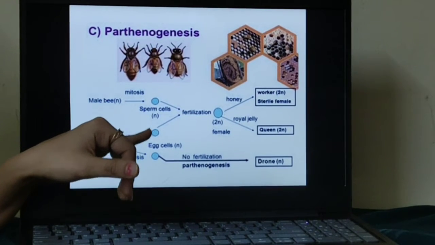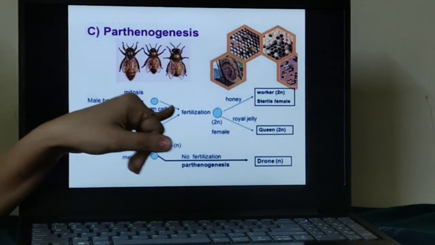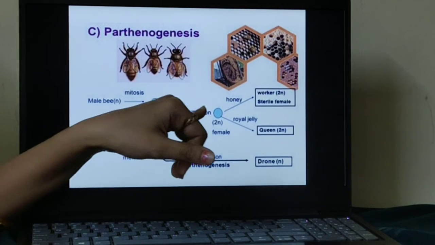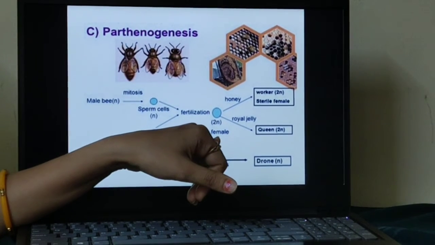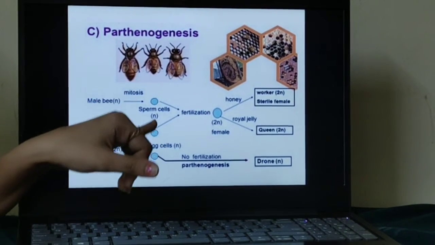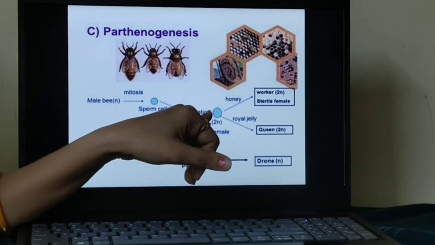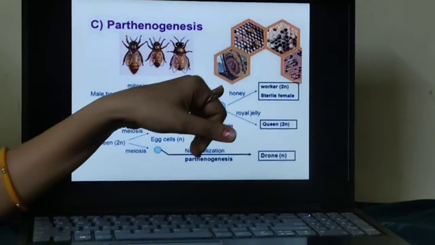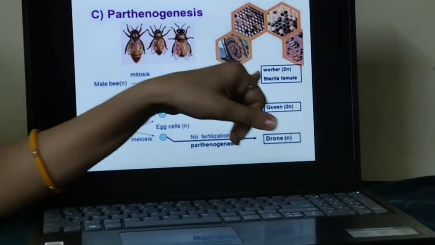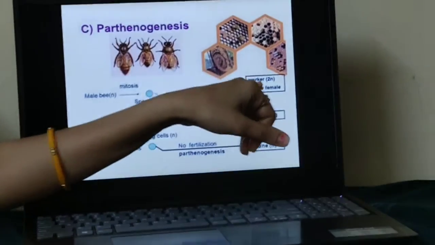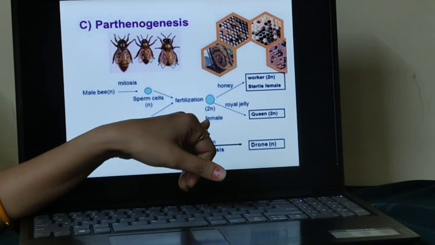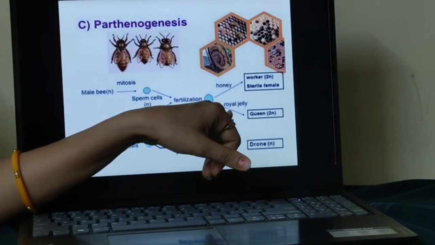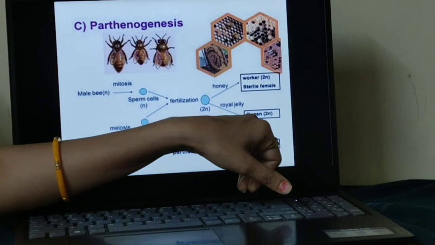Now if this sperm and egg meet, fertilization will occur, and they will produce a female, which will be diploid, because N and N become 2N. So that zygote will be a female. If there is honey, it will convert into a sterile worker. But if there is royal jelly, it will convert into a queen.